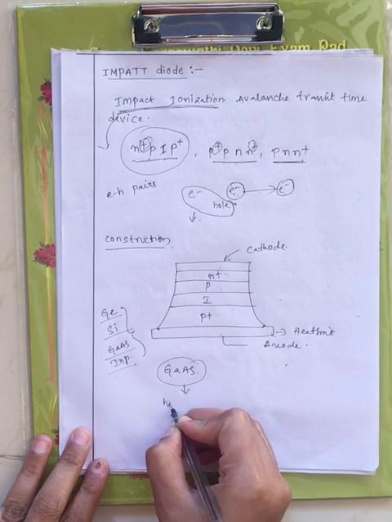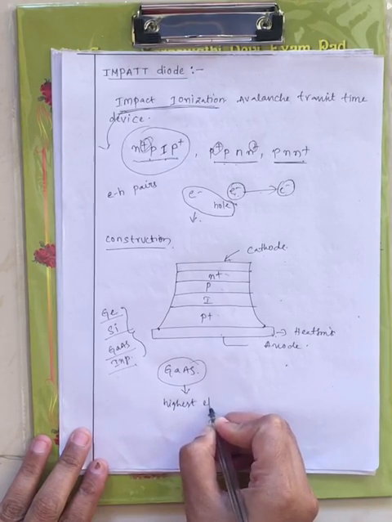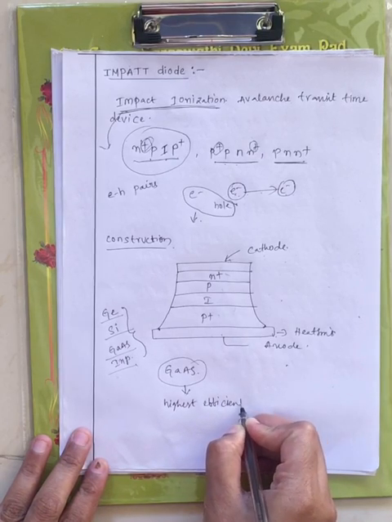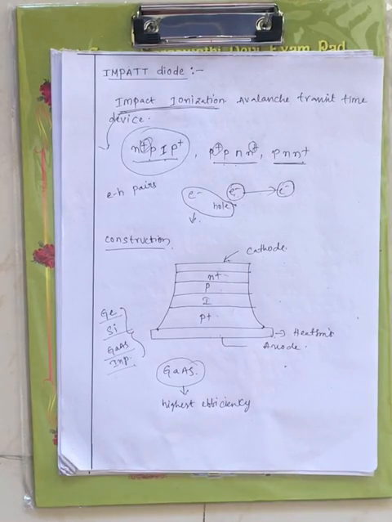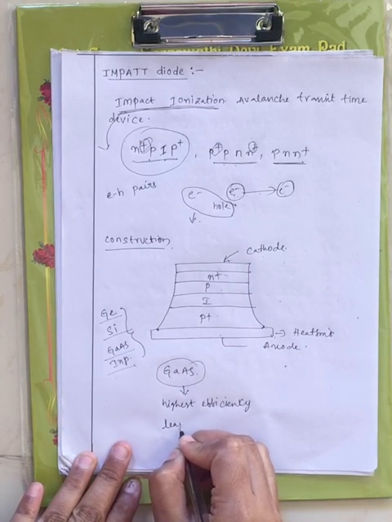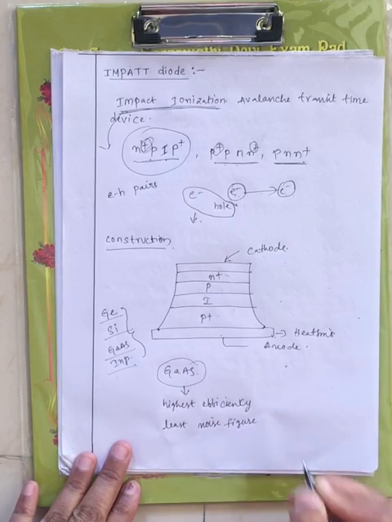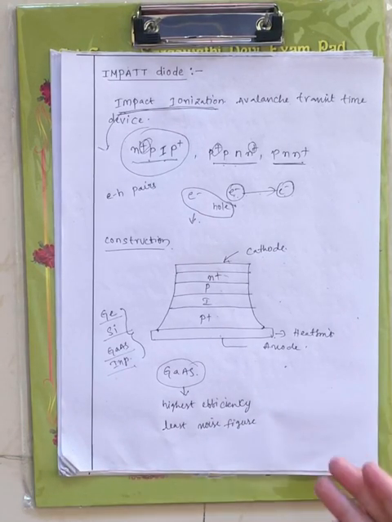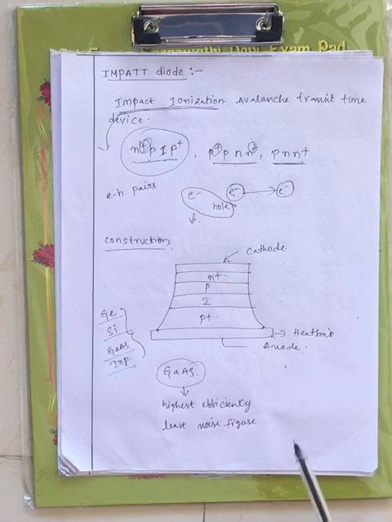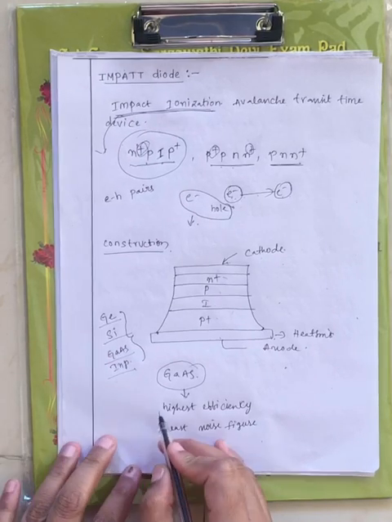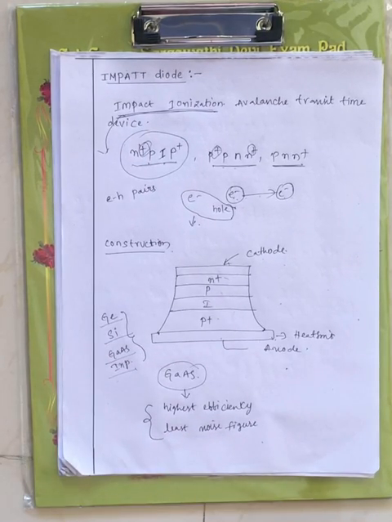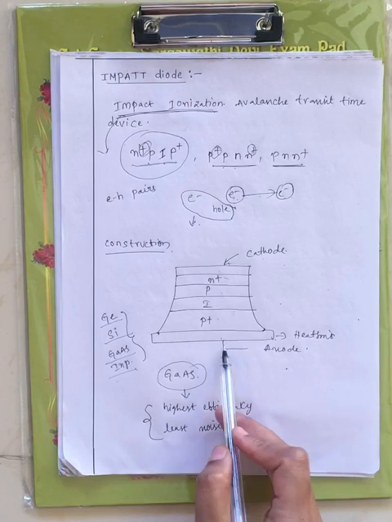Because of highest efficiency. Gallium arsenide has the highest efficiency and it has the least noise figure. Because of these two terms, we generally call them advantages, right? Gallium arsenide provides the highest efficiency, and it has the least noise figure. Because of these two advantages of gallium arsenide, basically we will use gallium arsenide for the manufacturing of impact diode, right? Now we have a heat sink here, right?